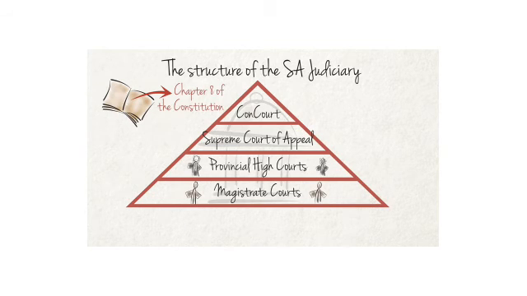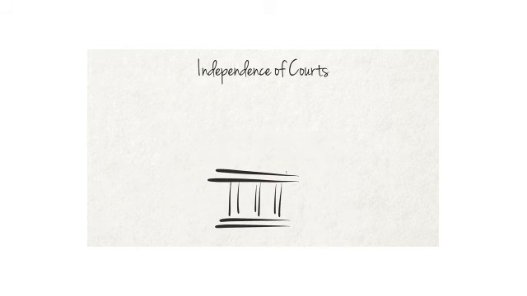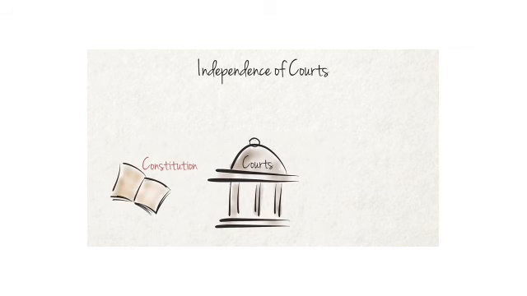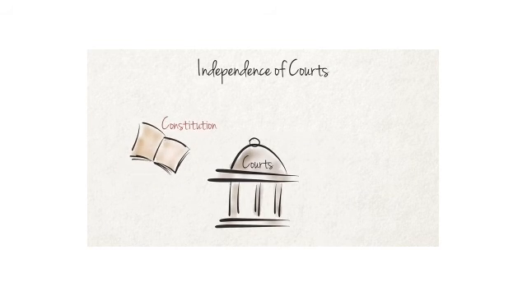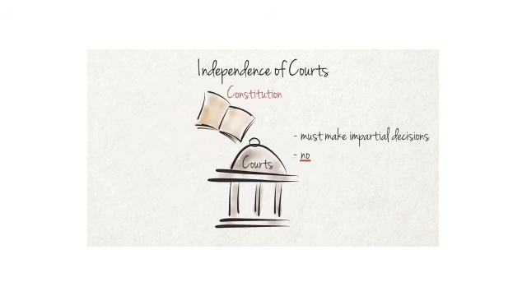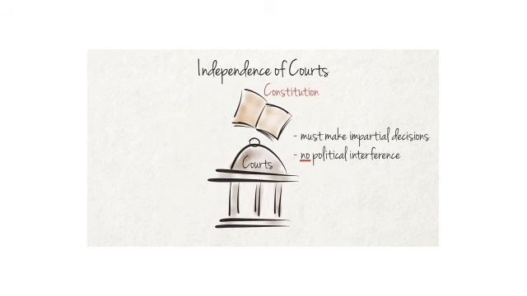The Constitution also allows for the creation of specialized courts like the Labour Court and the Equality Court. In a democracy, these courts must be independent and subject only to the authority of the Constitution and the law. They must be independent so that they can make impartial decisions and not be swayed by political or personal considerations.